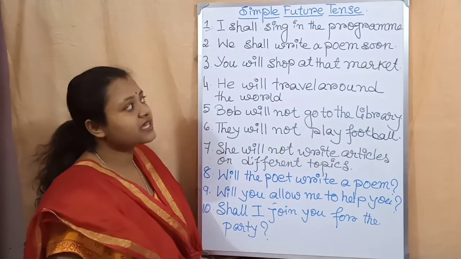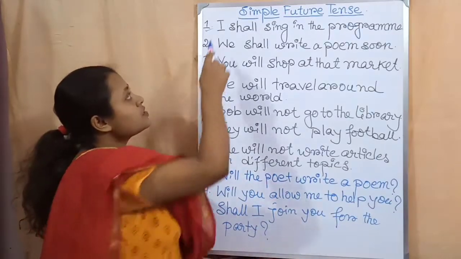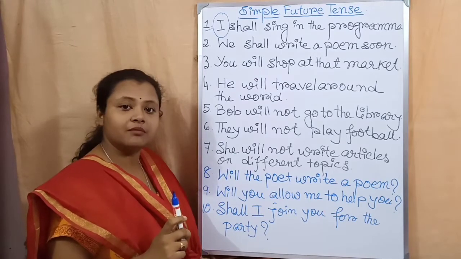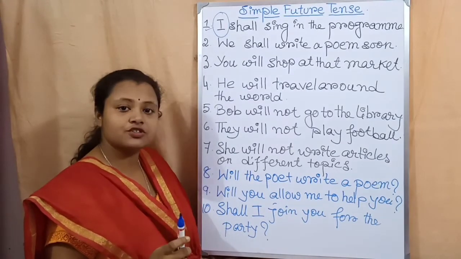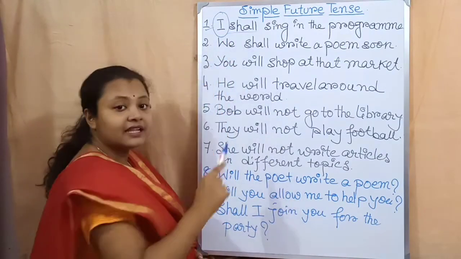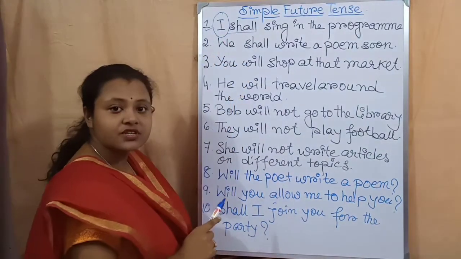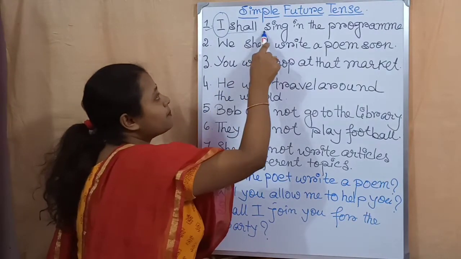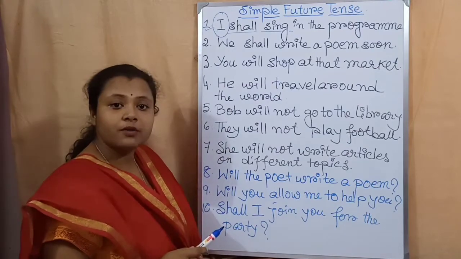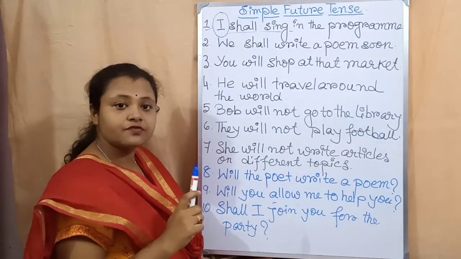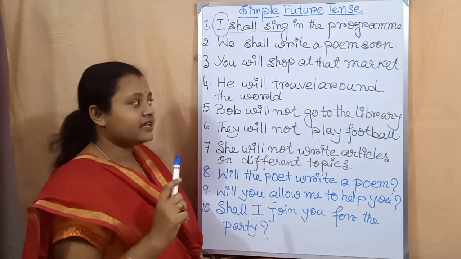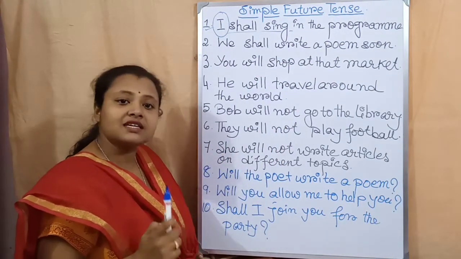I shall sing in the program. So I is the first person singular number. As I have already mentioned to you, after first person we write shall. So that is why here shall is written. After that, the present form of the main verb. Sing is the present form of the main verb. After that the rest of the sentence, and at the end a full stop because it is an assertive sentence.